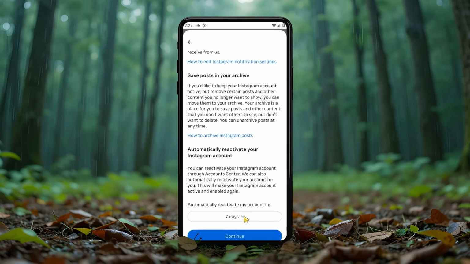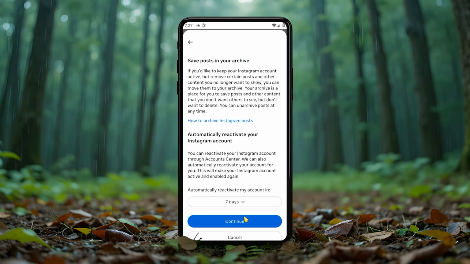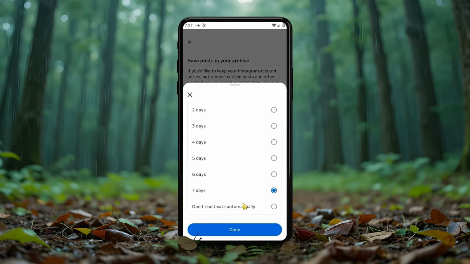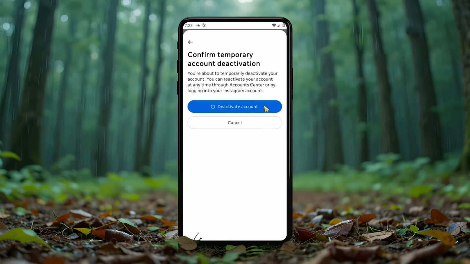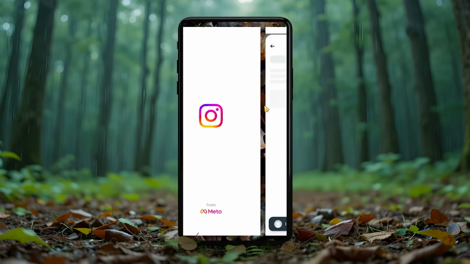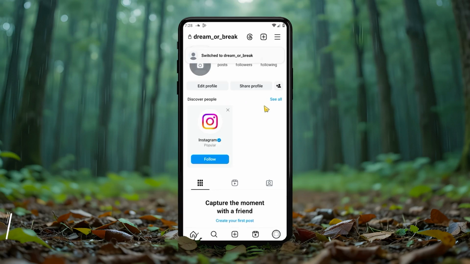On the next page, you can decide if you want your account to reactivate automatically after a certain number of days, like a week, or if you want to reactivate it manually whenever you feel like it. Pick whichever option works for you and tap Continue. Finally, tap Deactivate Account to finish things up. Your account will now be deactivated until you log back in, or it will reactivate automatically if you chose that option.